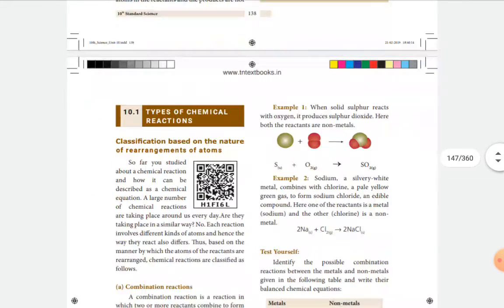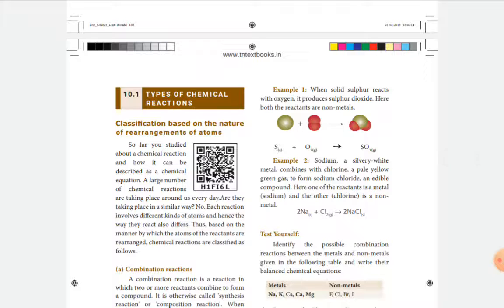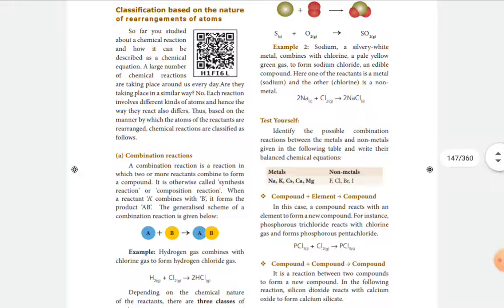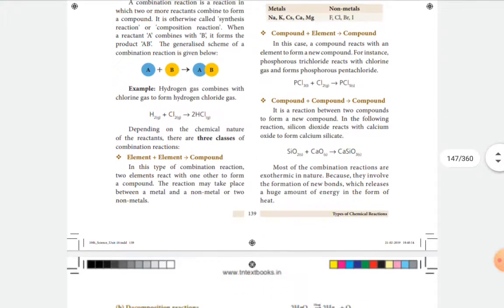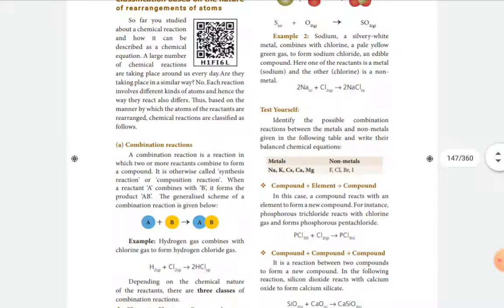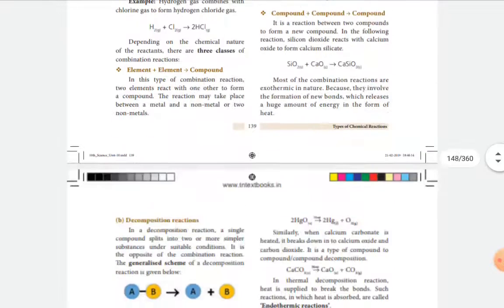Based on the nature of the rearrangement of atoms, we classify chemical reactions into different types, like the combination reaction. The combination reaction has three categories: element with element, element with compound, and compound with compound reactions.